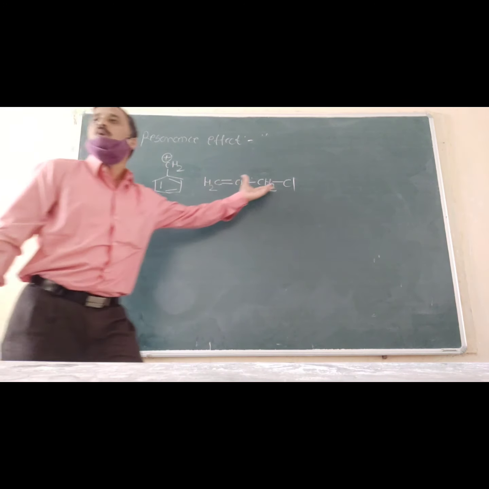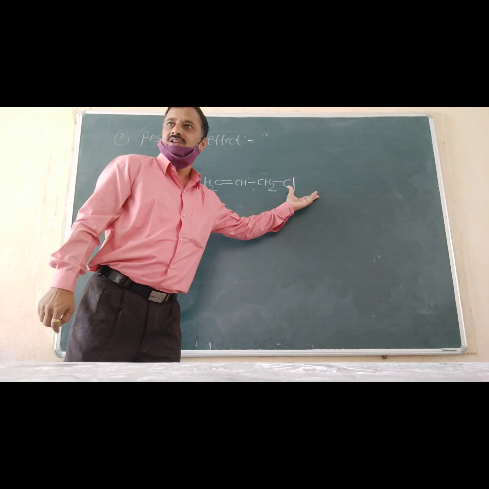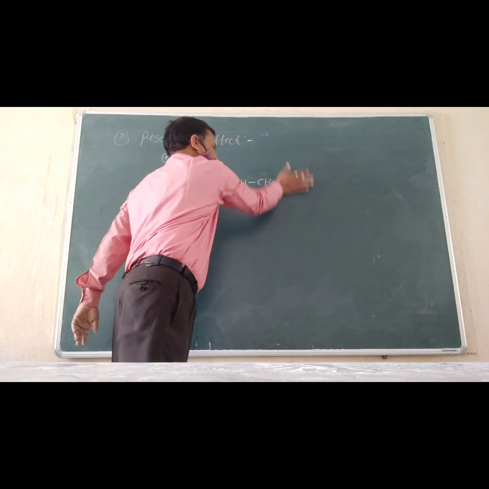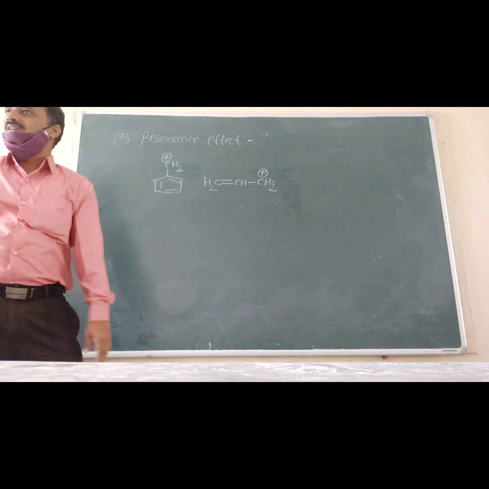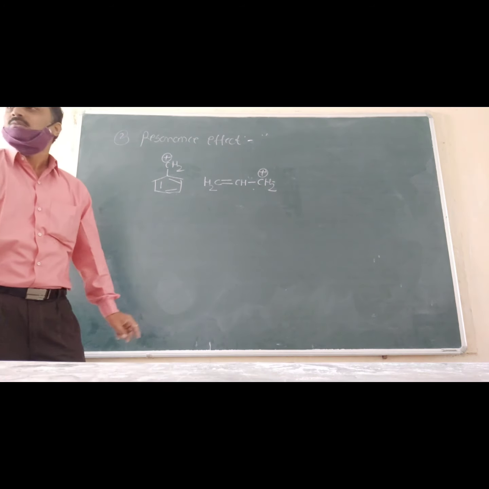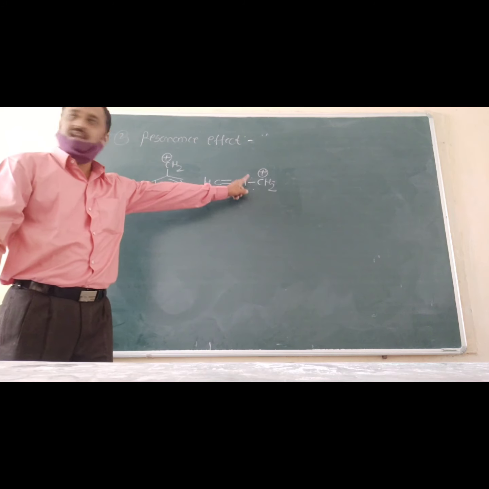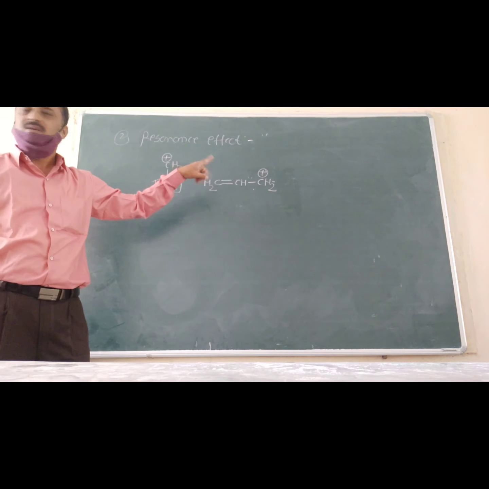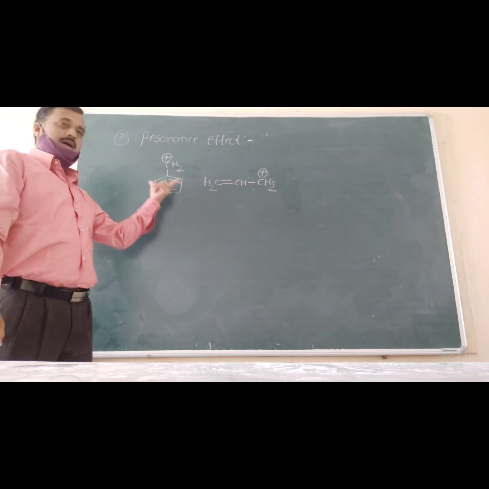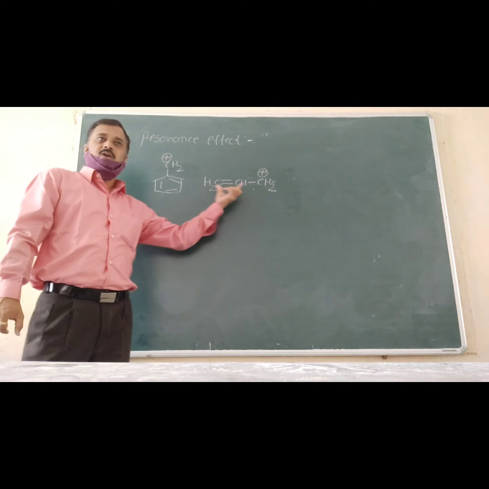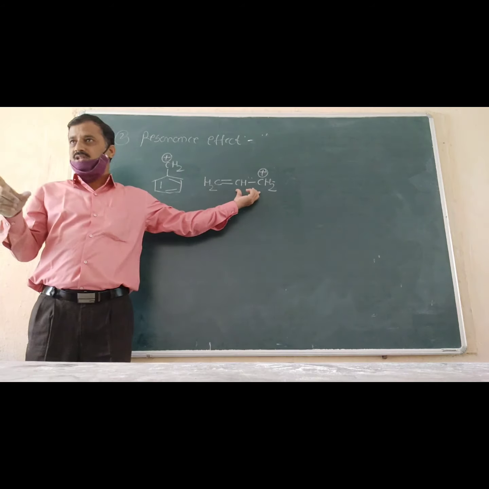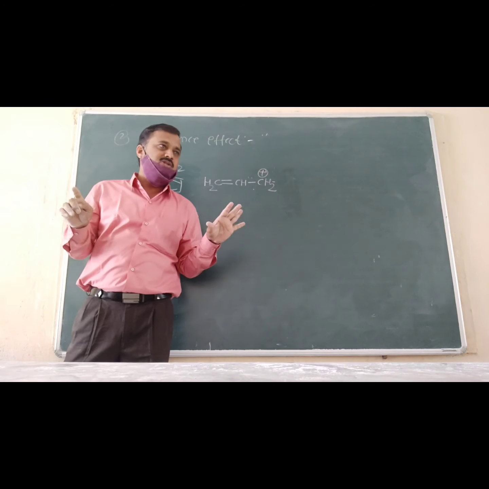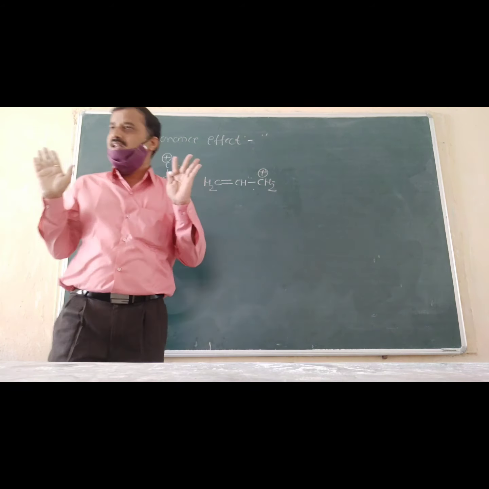And this is known as the allyl carbocation or allylic carbocation. This is the allylic carbon. The stability of the benzylic carbocation and the allylic carbocation is explained on the basis of the resonance effect. Greater the number of resonance structures, more will be its stability.